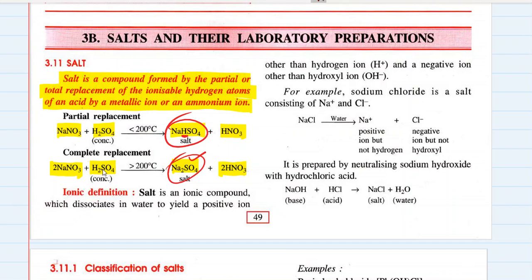The hydrogen ion is replaced by sodium ions. Okay, not sulfate or nitrate ions, sodium ions.